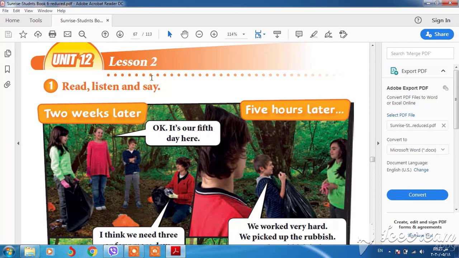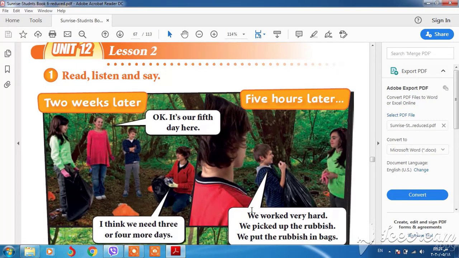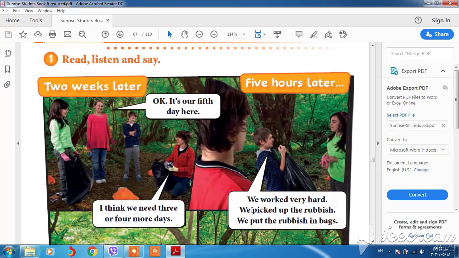And now this lesson 2 is about the children. They picked up the rubbish in the Burton Wood. They cleaned the Burton Wood, okay? Two weeks later, it's our 5th day here, and I think we need 3 or 4 more days, okay? We worked very hard. We picked up the rubbish. We put the rubbish in bags, okay?